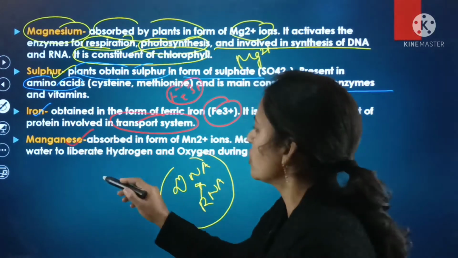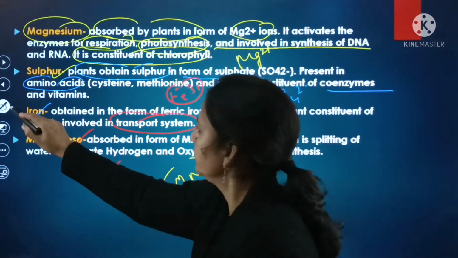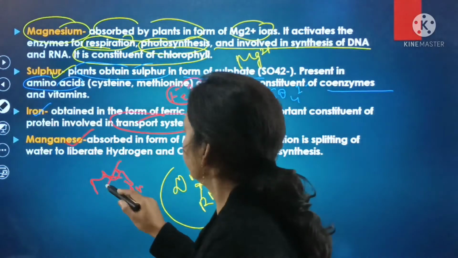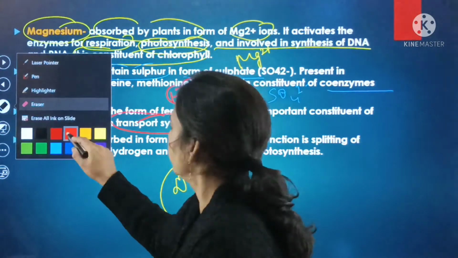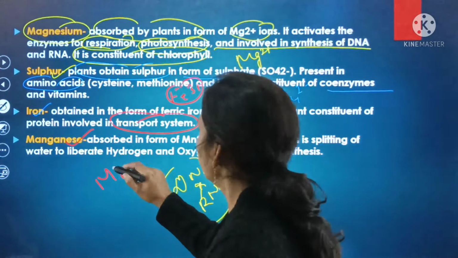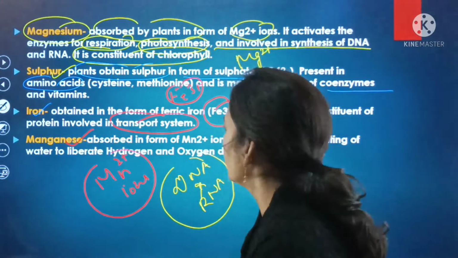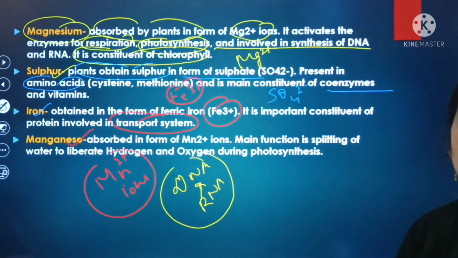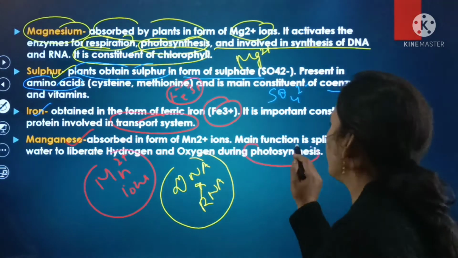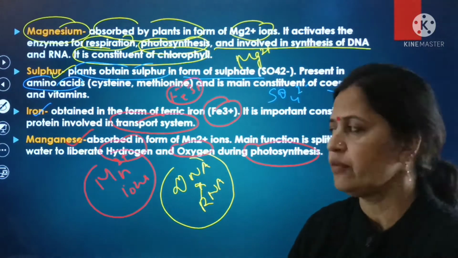Next is manganese. It is obtained in the form of Mn2 positive ions. The main function of manganese is the splitting of water to liberate hydrogen and oxygen, especially during the process of photosynthesis.